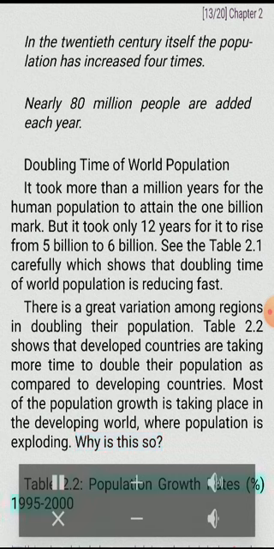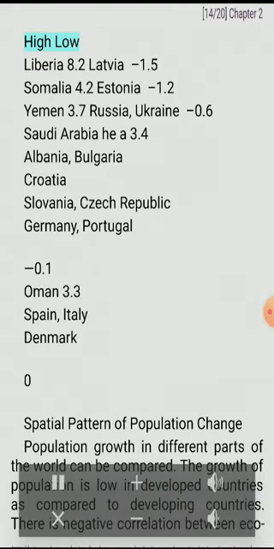Table 2.2. Population growth rates, percent, 1995-2000. High: Liberia 8.2, Somalia 4.2, Yemen 3.7, Saudi Arabia 3.4, Oman 3.3. Low: Latvia -1.5, Estonia -1.2, Russia, Ukraine -0.6, Albania, Bulgaria, Croatia, Slovenia, Czech Republic, Germany, Portugal -0.1, Spain, Italy, Denmark 0.